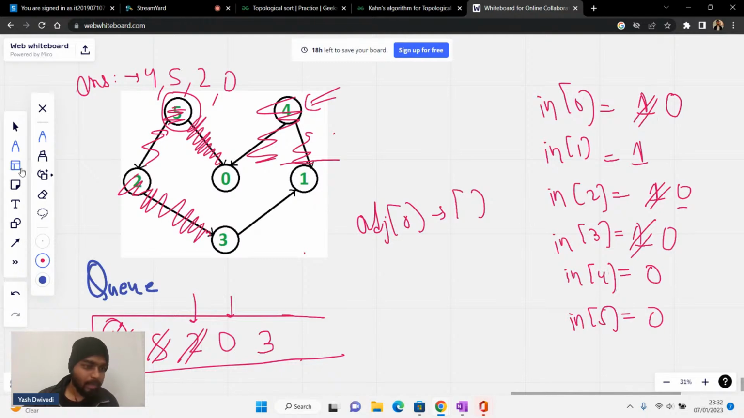Move now to the code. Yeah, I'll move to the code very soon.